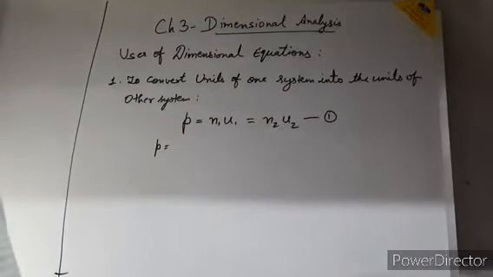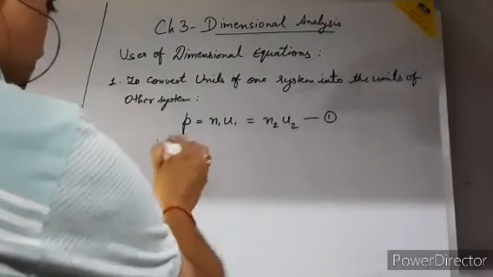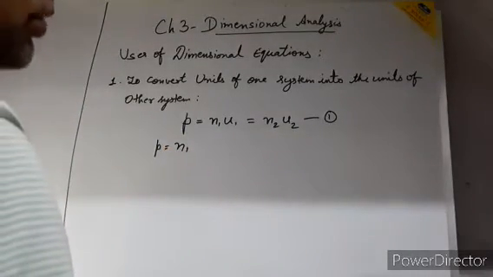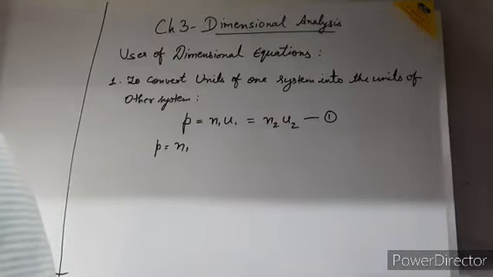In the first topic, I explained any unit we write in terms of mass, length and time.